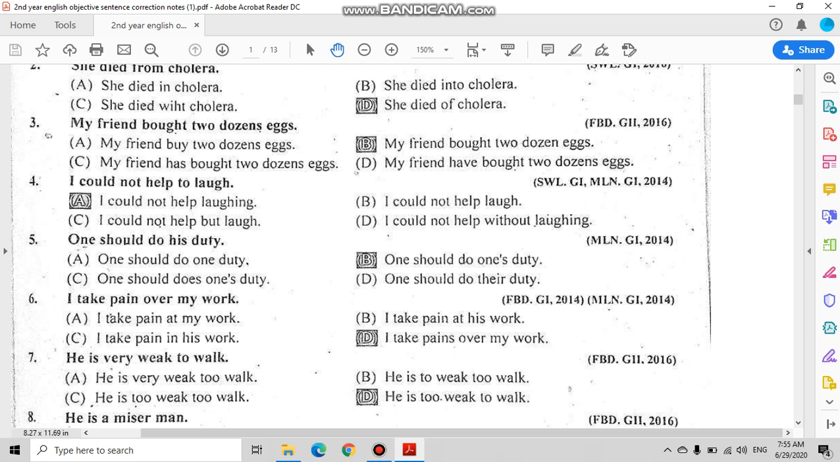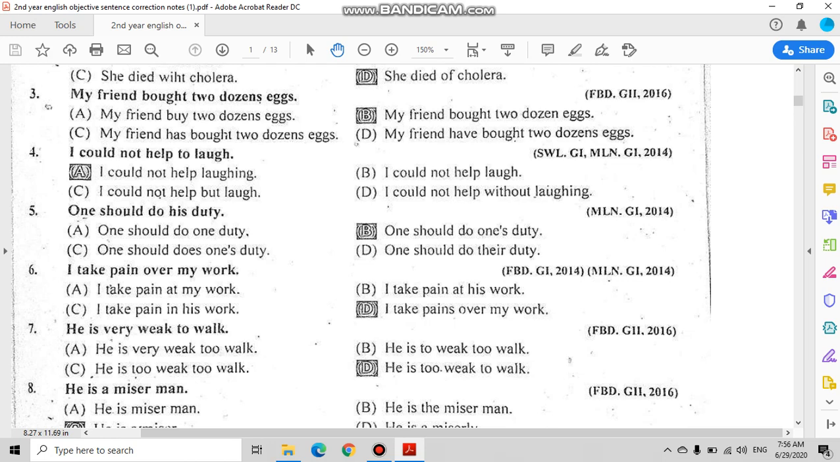He is very weak to walk. Now why are we not using very in this sentence? Because not walking is an action and weakness is the cause of that action. So for that cause we will use to. For the degree to which that person is weak, we will use the adverb too. He is too weak to walk.